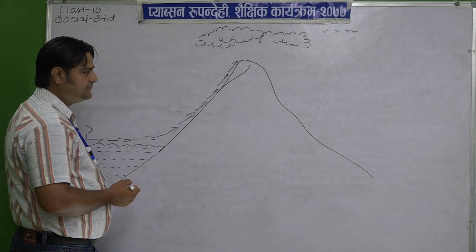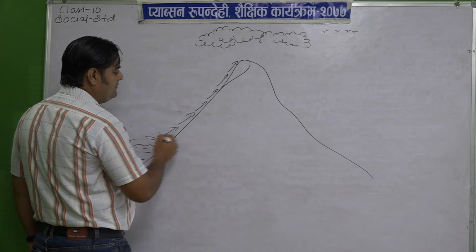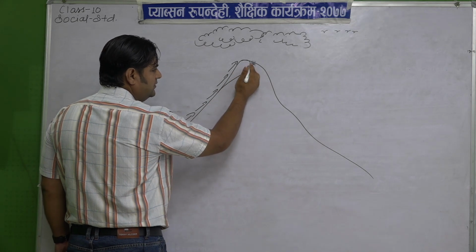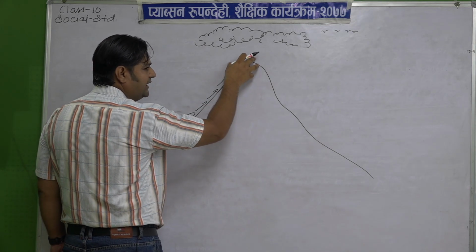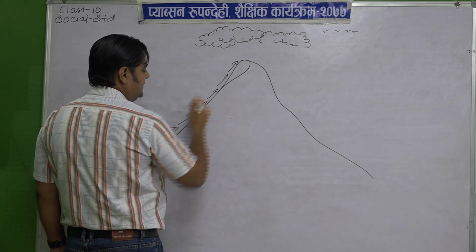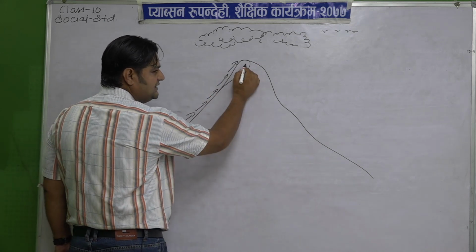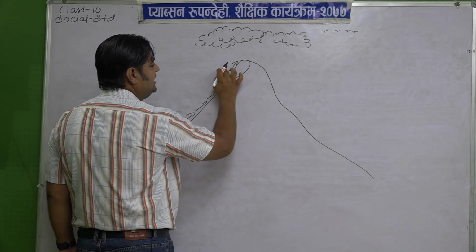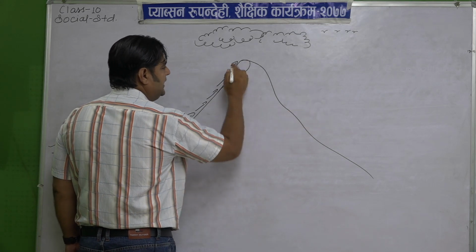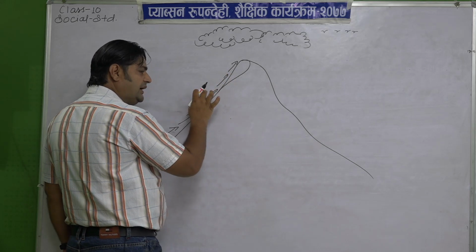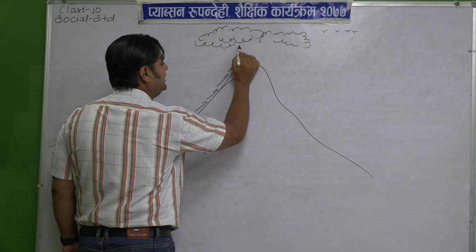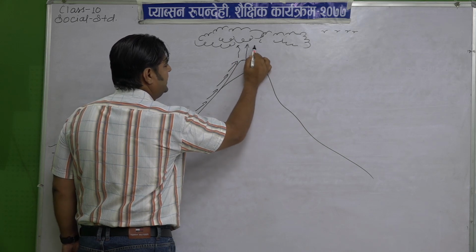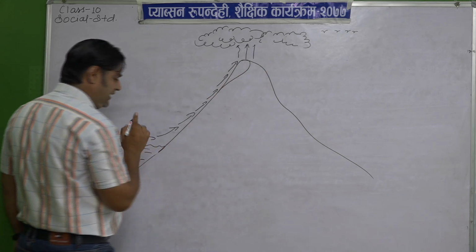My dear student, when this rain bearing wind reaches the summit, the top of this mountain or the hills, then that rain bearing wind is blocked by the summit and changes direction. It does not go to the opposite side, and the rain bearing wind is compelled to change direction, and it goes upside.